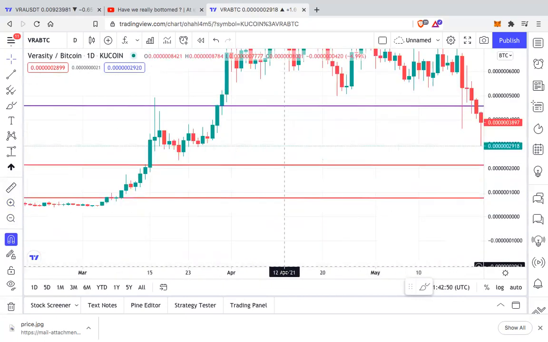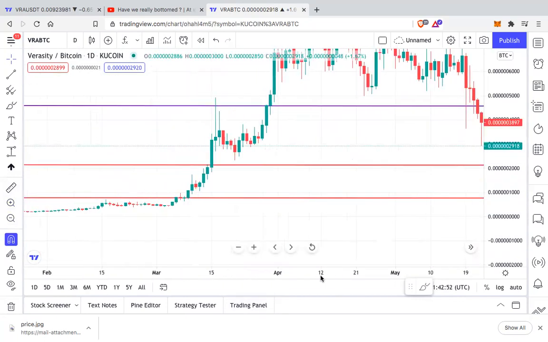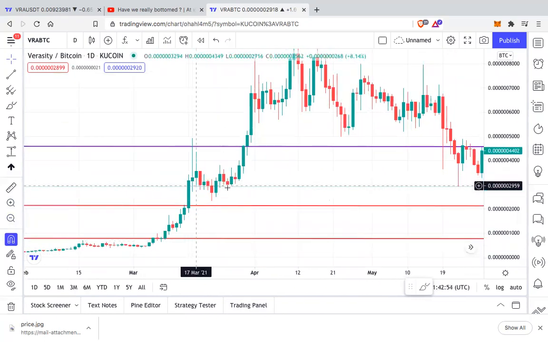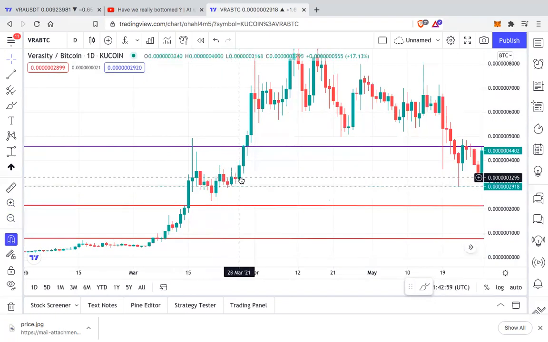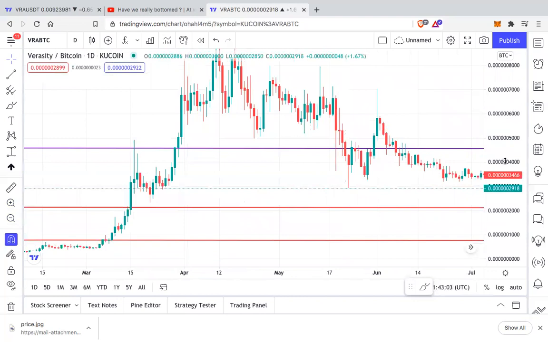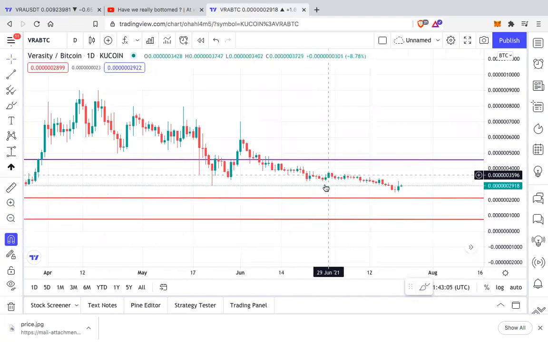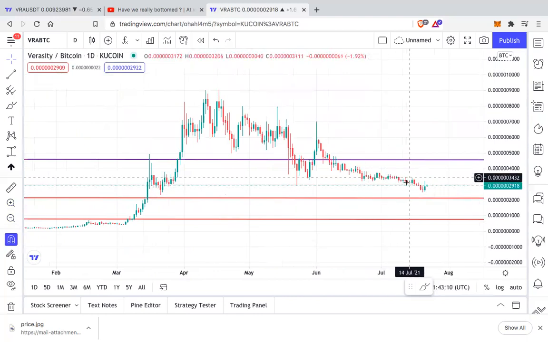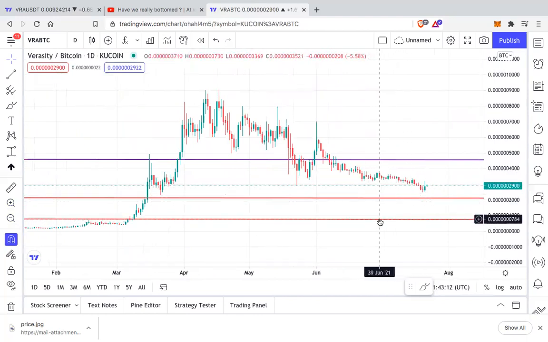If we zoom in, this is a VRA BTC daily chart. You can see this is a very good support over here. So VRA stayed in this range for almost 2 to 3 weeks. So that support is currently holding right now for the VRA BTC chart. If at all we break this support, then the next support would be over here.